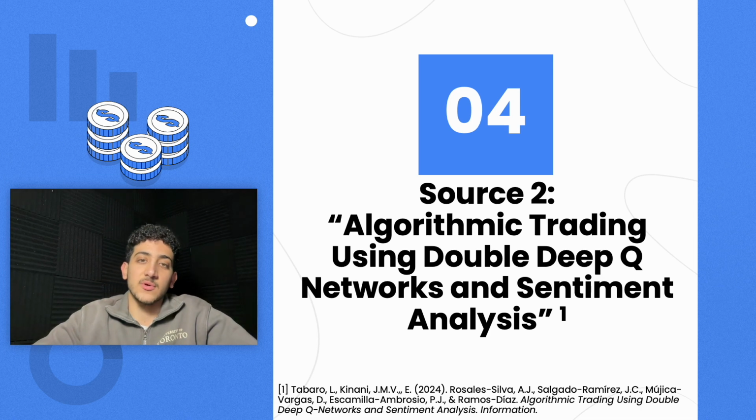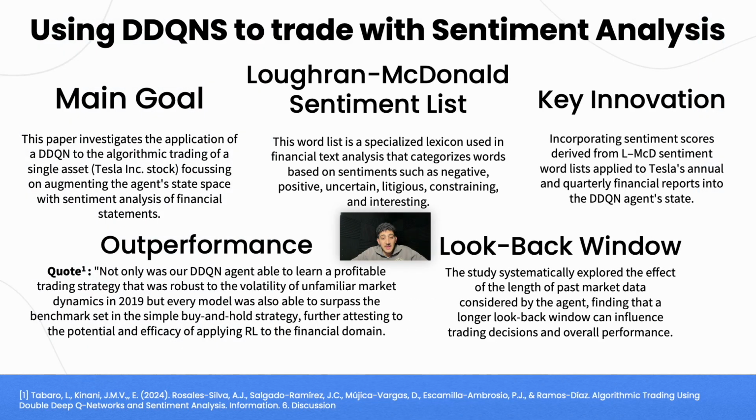This next paper was written largely by a team in Mexico, and they aim to apply sentiment analysis using double deep Q networks. The main goal of this paper was to investigate the application of a DDQN to the algorithmic trading of a single asset. In this case, it was Tesla stock, focusing on augmenting the agent state space with sentiment analysis of financial statements.